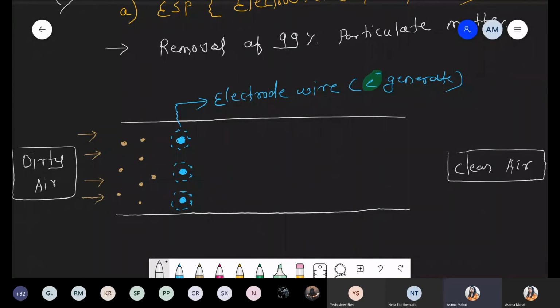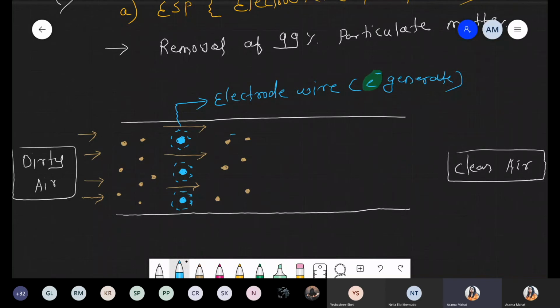Okay, now what happened? Slowly the air particles pass through this electrode wire, and such electrode wire continuously generates the electron. So now what happened? Due to the electrons, all this particulate matter which is present in dirty air now gets the charge, that is negative charge.